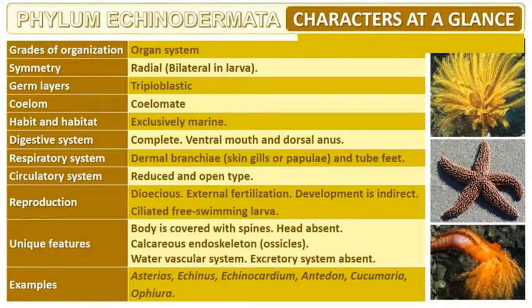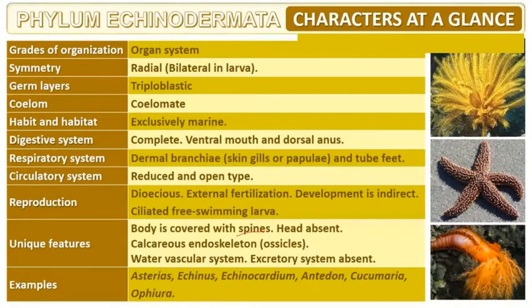The respiratory system is through dermal branchiae, that is skin gills or papillae, and tube feet are present. The circulatory system is reduced and open type. Organisms are dioecious, and external fertilization takes place. Development is indirect because the larval stage is totally different from the adult. Larvae are ciliated and free swimming. Unique feature: the body is covered with spines. That's why its name is Echinodermata.